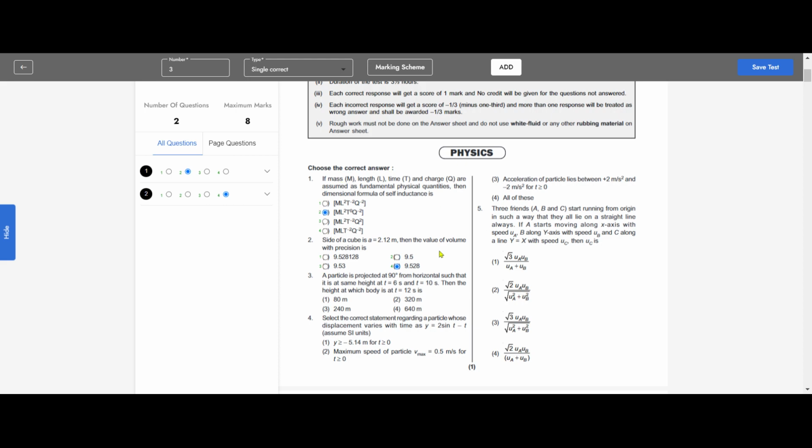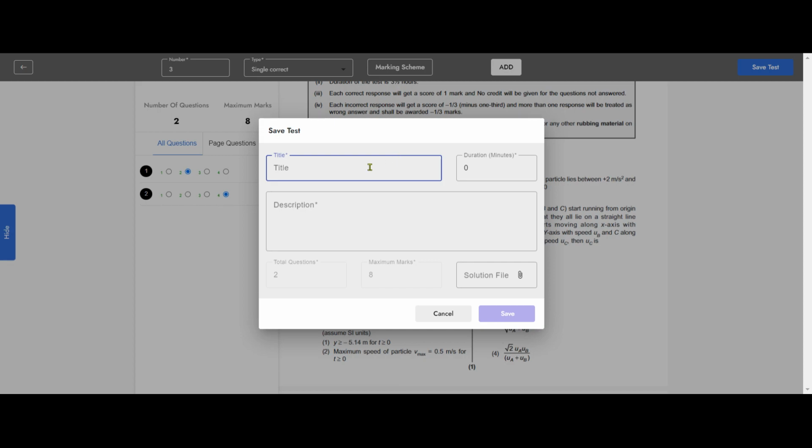So once it is done, you click on the save test. You write the title, whatever you like. And if you have something more to write about the teacher or about the test, the difficulty level, etc., you can write in the description section.